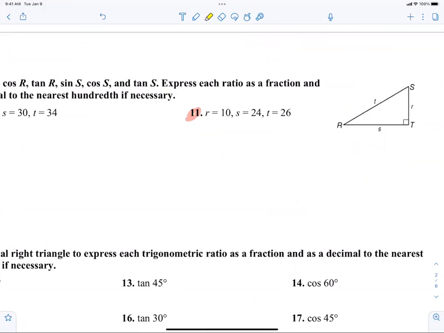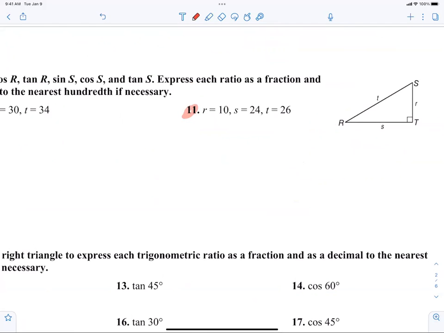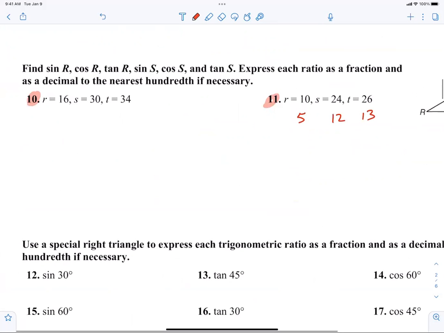Now, remember, just a brief little note. Does everybody understand? You should have reduced this to 5, 12, 13. It would have saved yourself some time, right? Always reduce if you can. Just like over here, 8, 15, 17, and those are the Pythagorean triples that we learned.